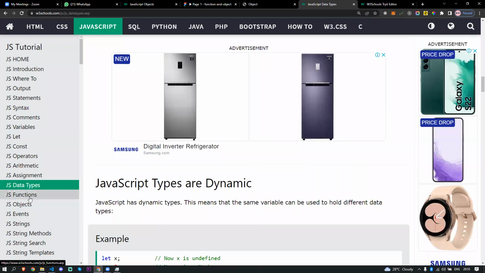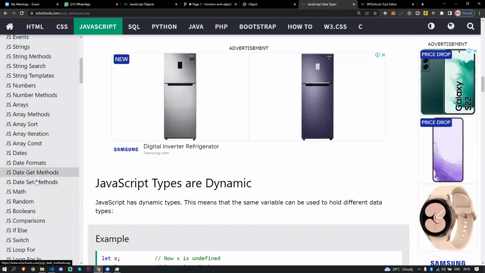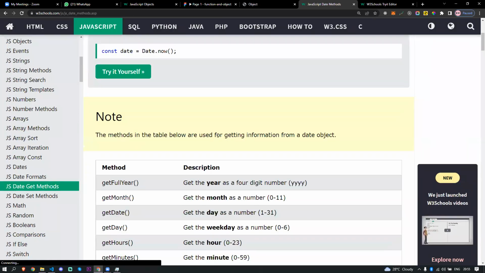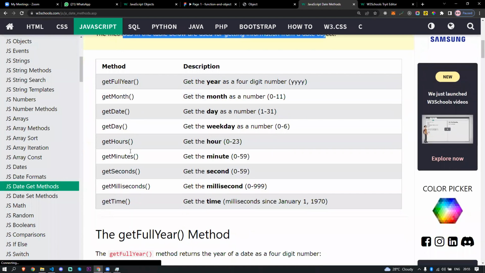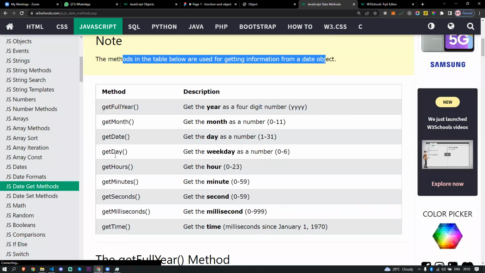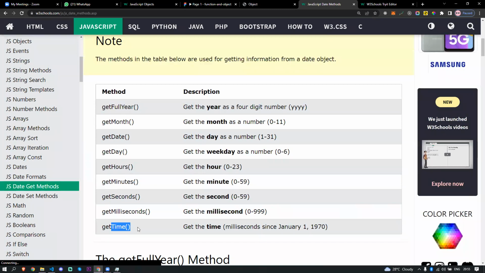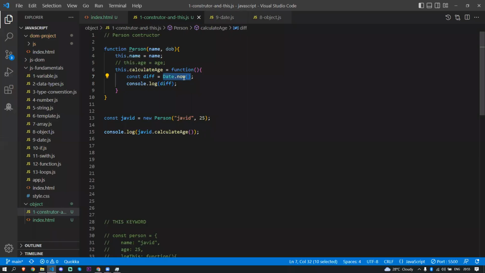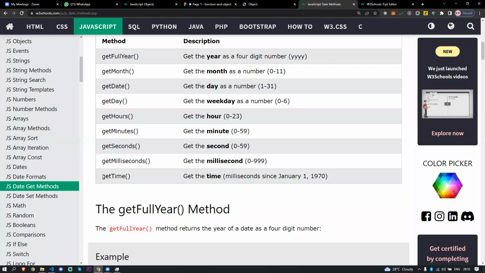Okay, date, where is the date? Here, the date get method, the date not now. Okay, I'm just going to show you that, get time. Well, I'll check the time. Okay, you see, get the time in milliseconds since January 1 1970, right? It's returning the actual milliseconds since January 1 1970. Okay, remember that. So date dot get time is also going to return the same thing.